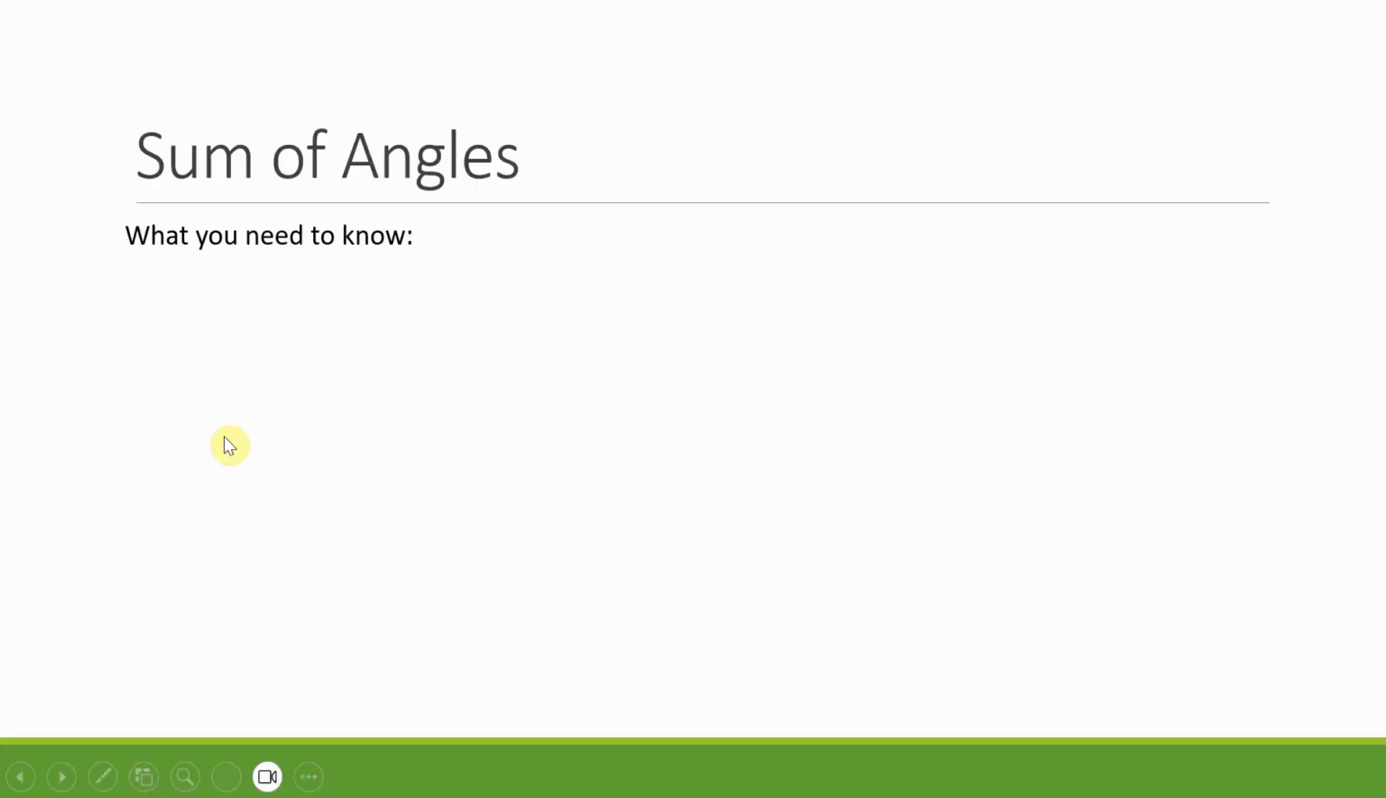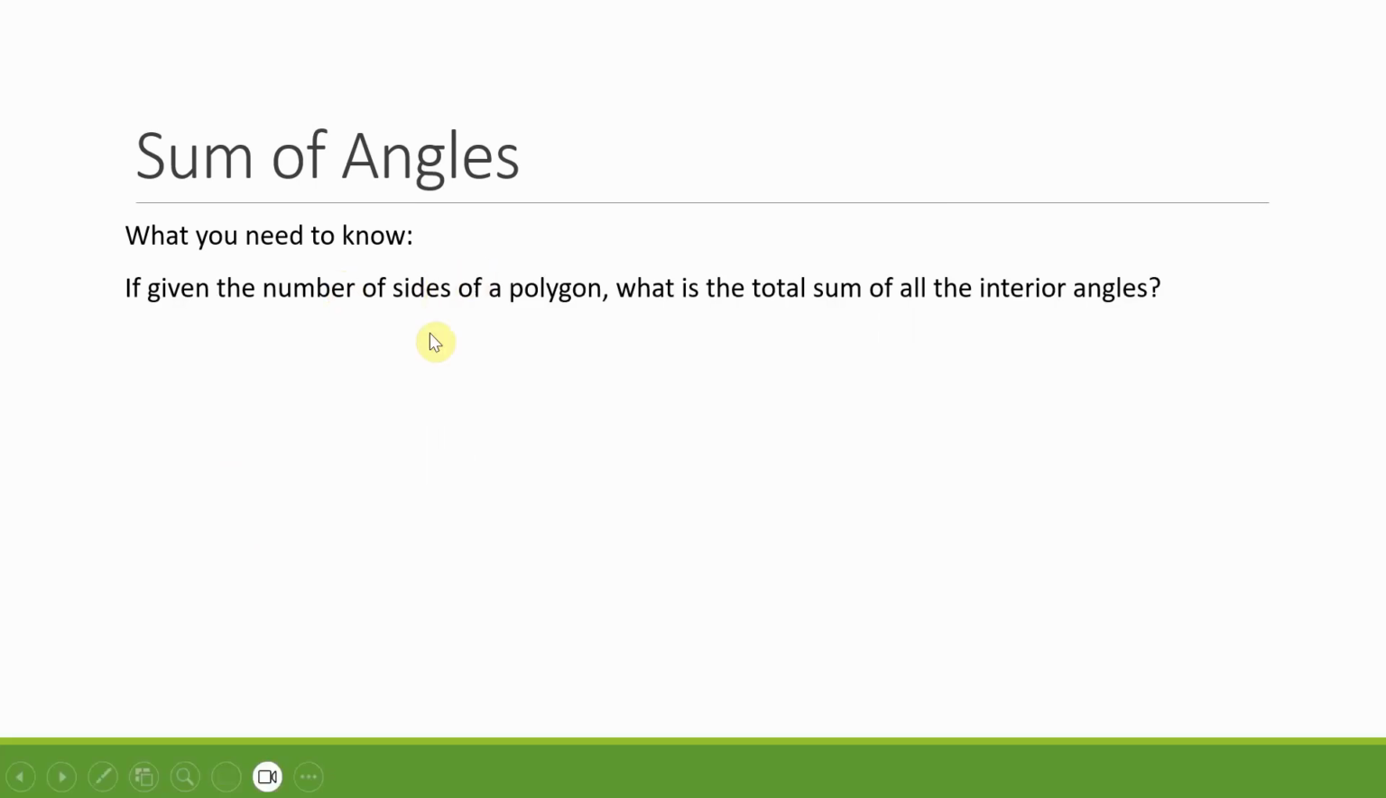But let's get right into it with the sum of angles. So what do you actually have to know for the ACT? If they give you the number of sides on a polygon, you have to know what the total sum of all the interior angles would be. They don't test this a lot, but they do test it every now and then.